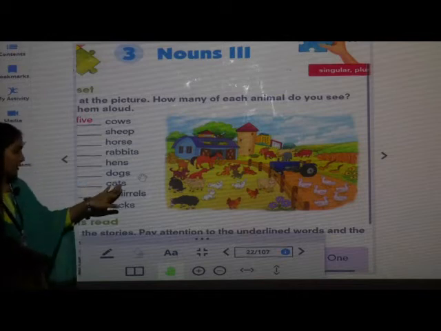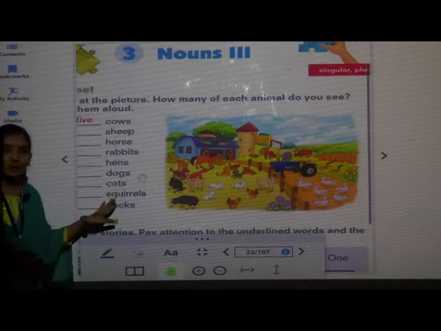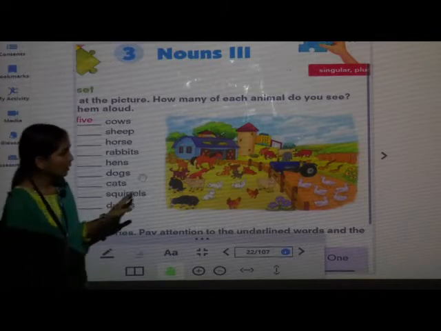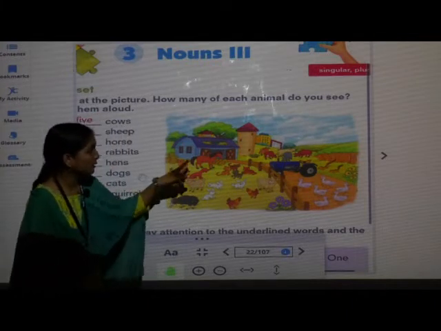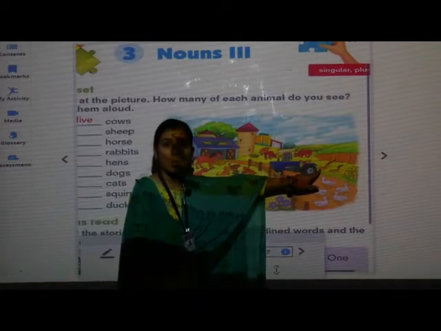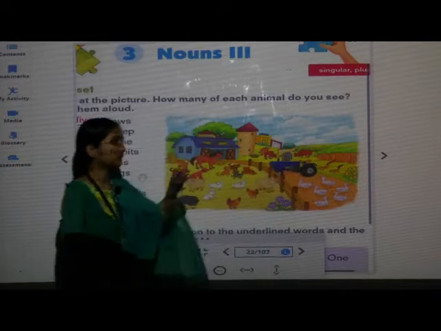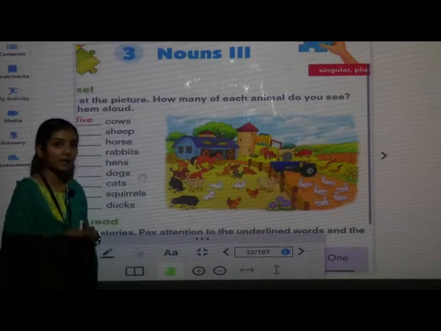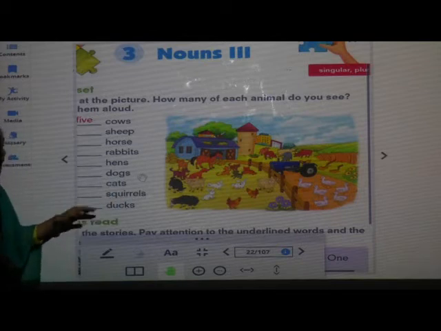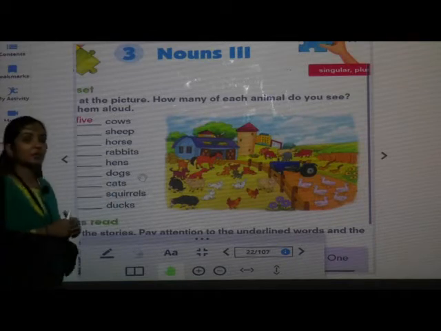4 cats. Now, squirrels. What we have to count? Are you able to see squirrels in the picture? Yes, they are here. 1, 2. 2 squirrels. Next, ducks.